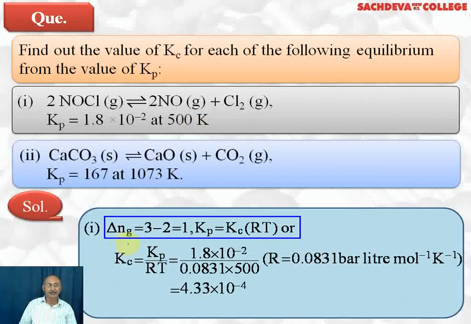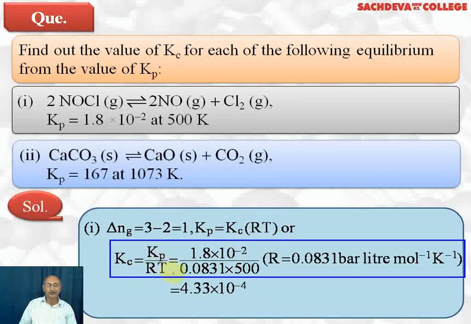First we find out delta n, that is gaseous products minus gaseous reactants. There are 2 NO gas plus 1 Cl2 gas. Total moles of gaseous products are 3 minus 2 moles of gaseous reactants. So delta n comes out to be 1. Formula is Kp is equal to Kc into RT raised to the power delta n. Since delta n is 1, Kp is equal to Kc into RT. Kc will be equal to Kp over RT.